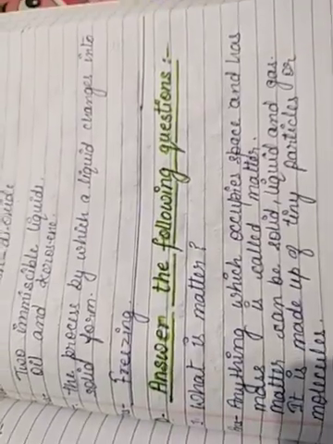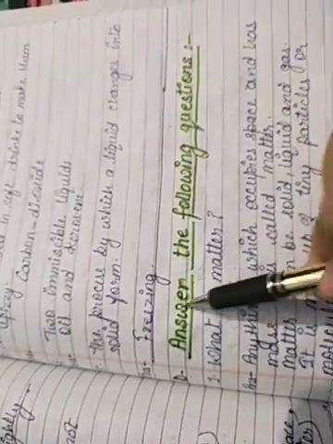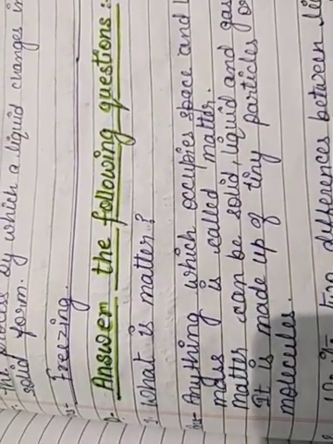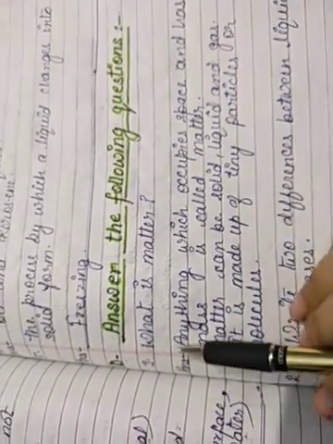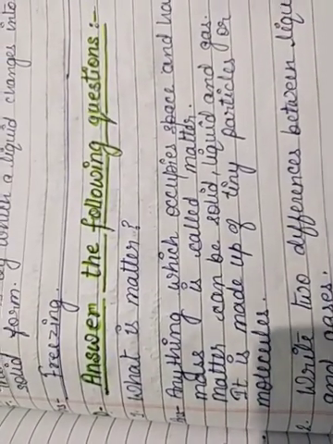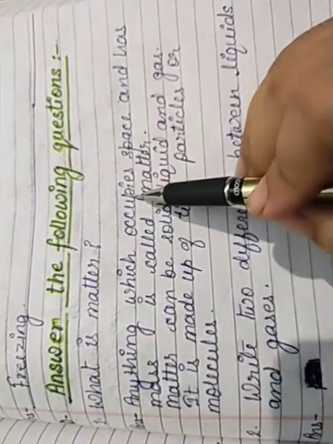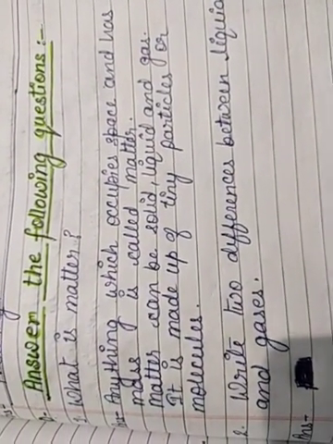Now children, the question number D. Answer the following questions. This segment has big answers, right? So the first question of this segment is, what is matter? So you know matter. Anything which occupies space and has mass is called matter.